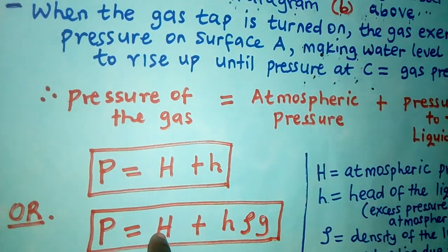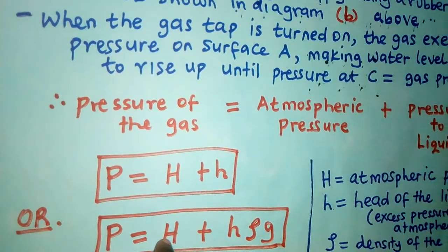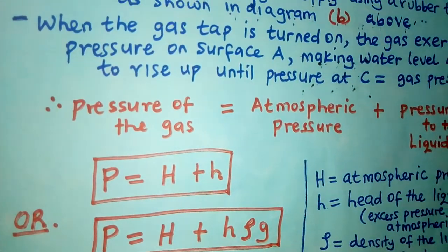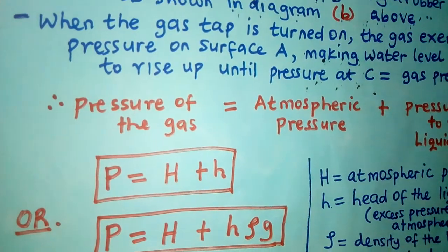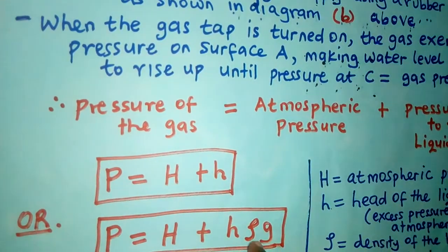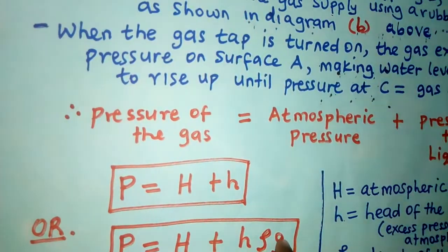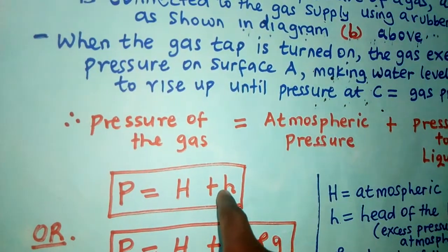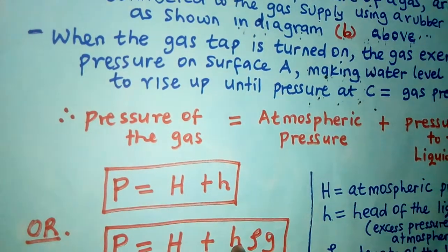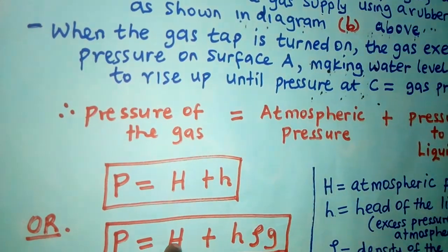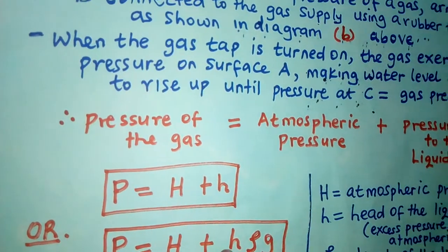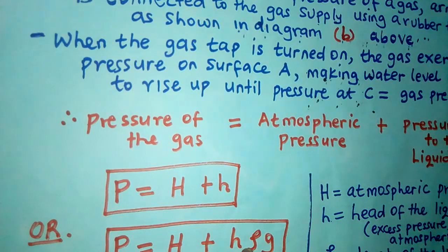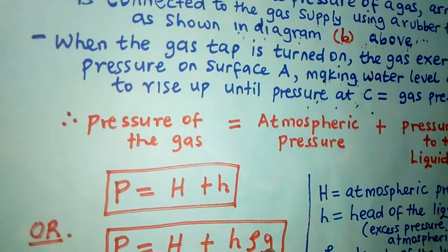So if this one is in newtons per meter squared, sometime back we talked about how to change centimeters of mercury or millimeters of mercury into newtons per meter squared, and we said you are supposed to use the formula h rho g. This h becomes the height of the liquid, but now it must be in SI units. This one is in newtons per meter squared, so the height should also be in what? Meters. The density should also be in SI units. Acceleration due to gravity should also be in SI units.